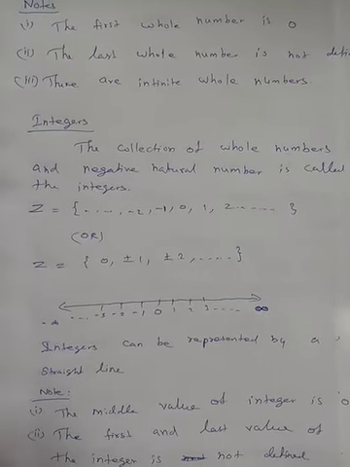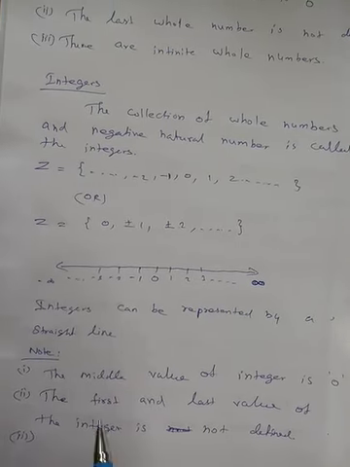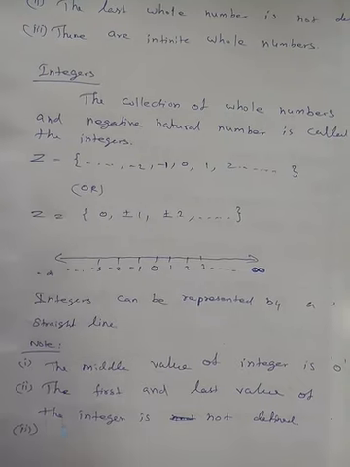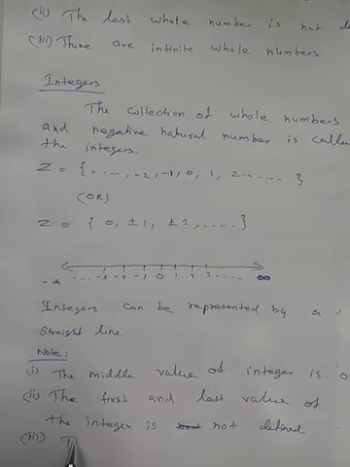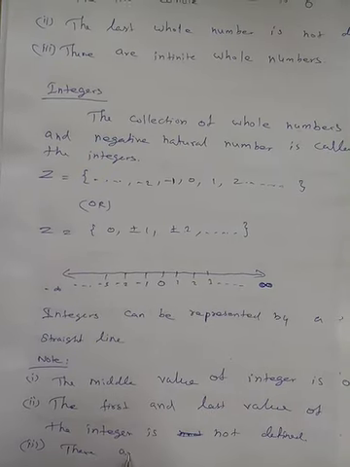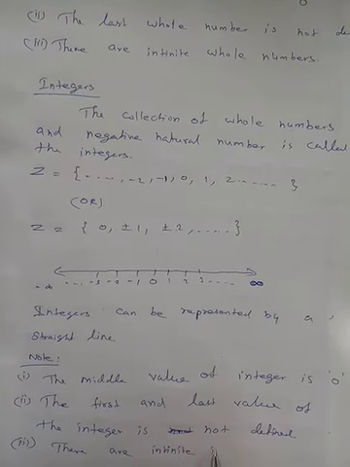Then the last one, total number of integers. The first is not defined, the last we cannot define. So the total number of integers is infinity. There are infinite integers.